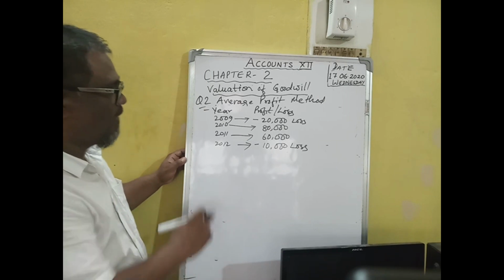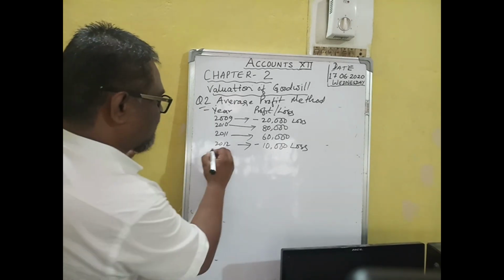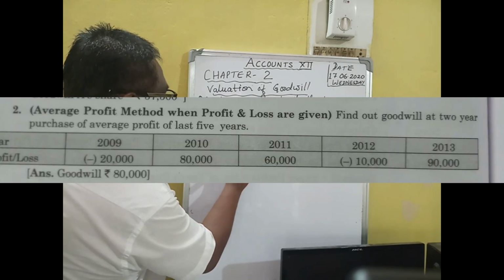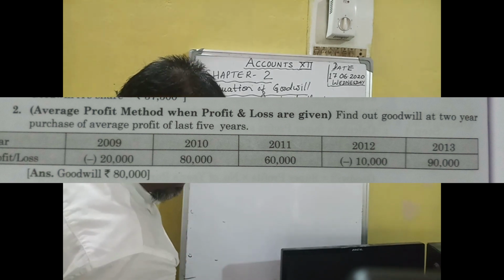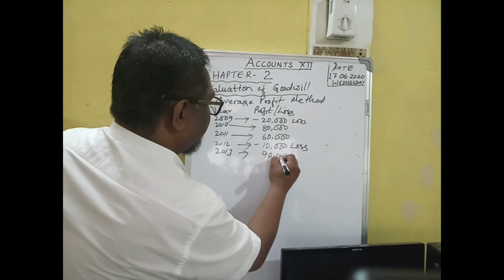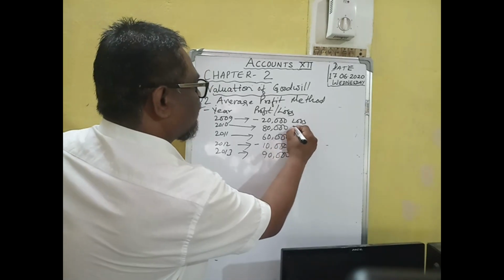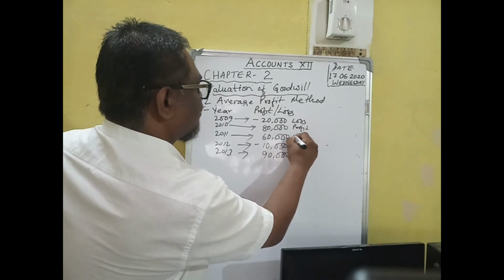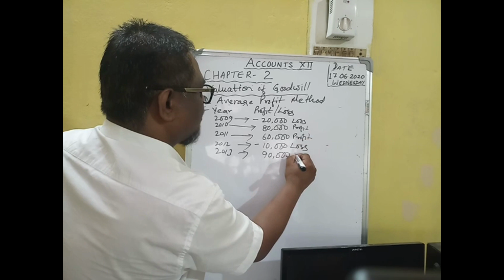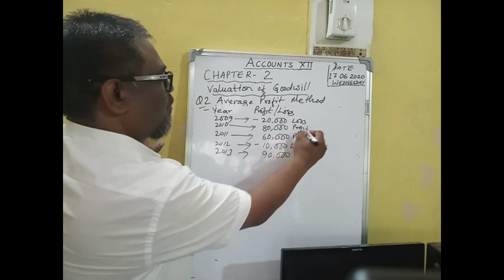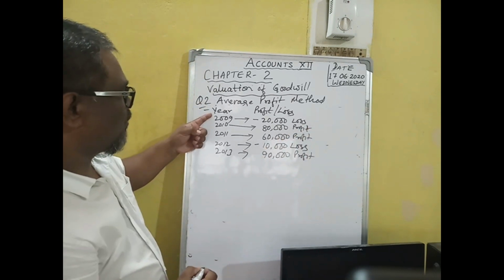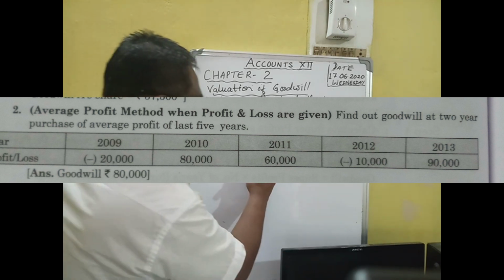In 2013, there is a profit of rupees 90,000. So 2010, 2011 and 2013 are profits, and 2009 and 2012 are losses. Loss means you have to minus it.